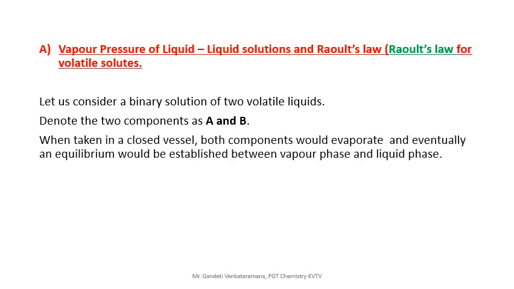When taken in a closed vessel, both components would evaporate, and eventually an equilibrium would be established between the vapor phase and the liquid phase. So when you take A and B, say water and alcohol, in a closed vessel, both components would evaporate, and eventually an equilibrium would be established between the vapor phase and the liquid phase.